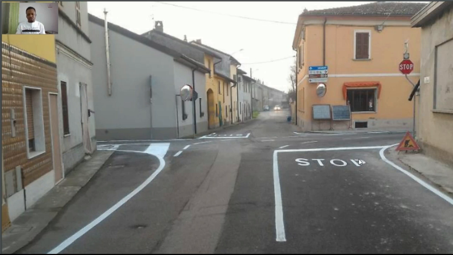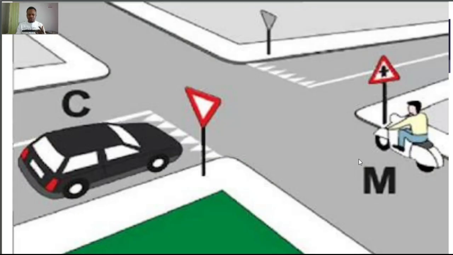For example, the question says they add it to the sign that says give precedence. No, the sign that says give precedence is this one. This is the one they add it to. What this one means is that if you reach a junction, you slow down to observe your left and your right. Maybe if any vehicle is coming, just like this one is coming, you stop, wait for the vehicle to pass, then you engage the junction. That is to say, here you only need to slow down, observe the junction, and if a vehicle is coming, you give it right of way before you engage the junction.